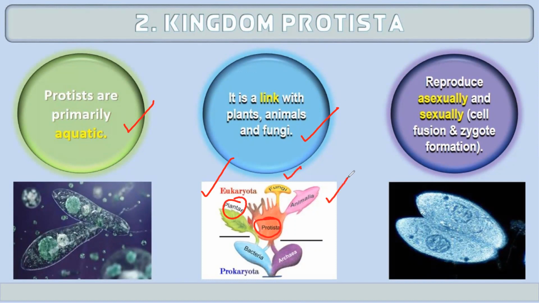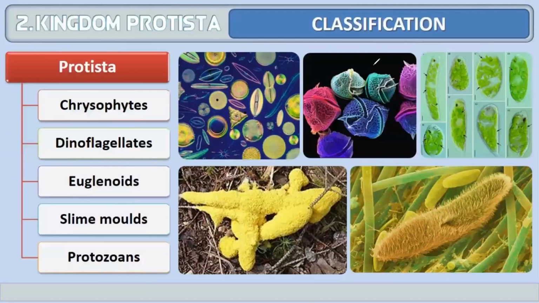The type of reproduction that Protista perform is sexual as well as asexual. Sexually, they show cell fusion and zygote formation. So, both types of reproduction are observed in kingdom Protista. Protista are further divided into 5 classes. Those are chrysophytes, dinoflagellates, euglenoids, slime molds, and protozoa. We will learn all these one by one.